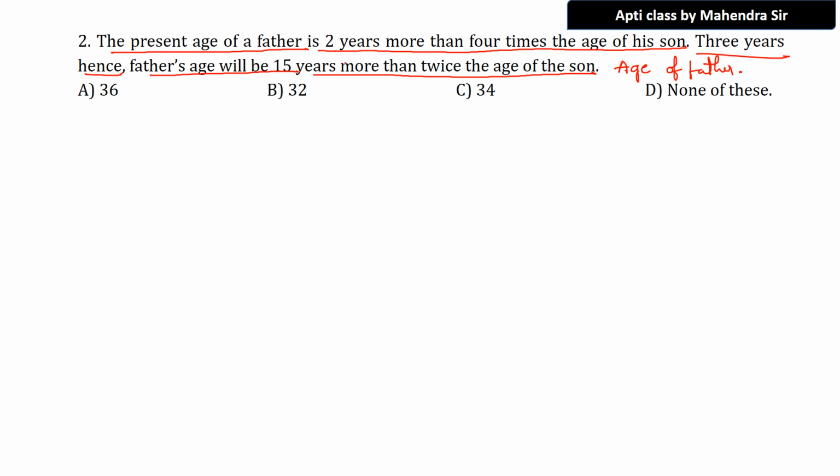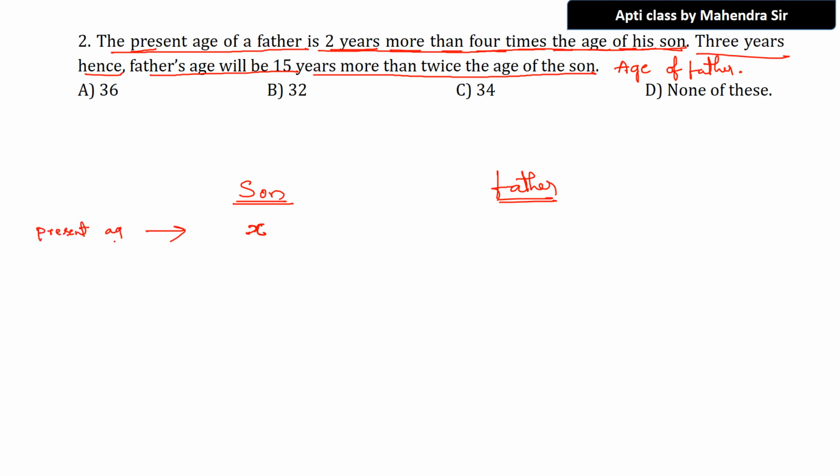Present age of father is 2 years more than 4 times the age of his son. First of all, we don't know what is the age of son. So how to solve the problem? Son this side I will write, and father this side. Observe. I don't know present age of son. Let me take it as x. What is this? Present age of son. Be very careful. What is the question now? This is the present age.